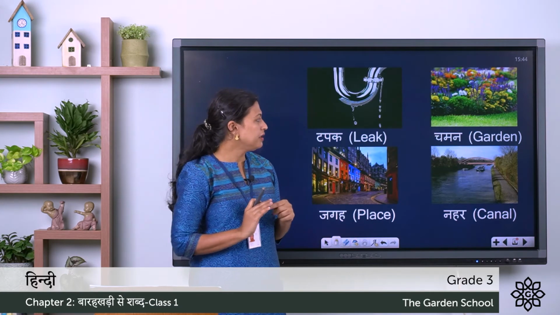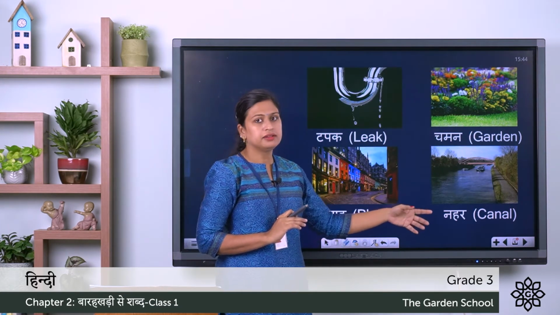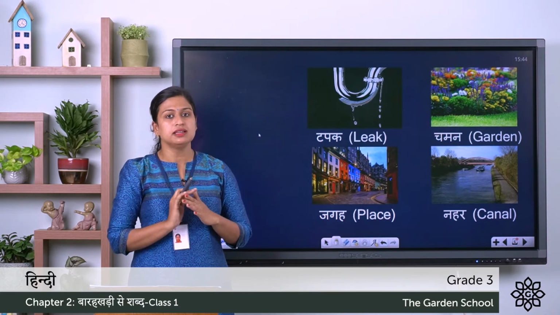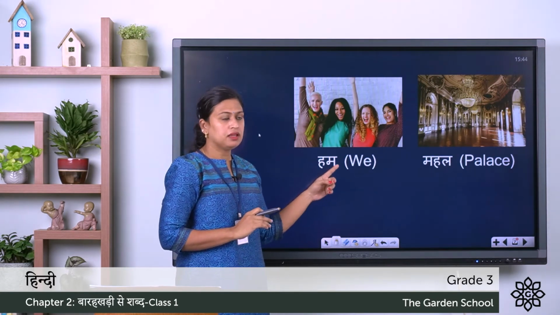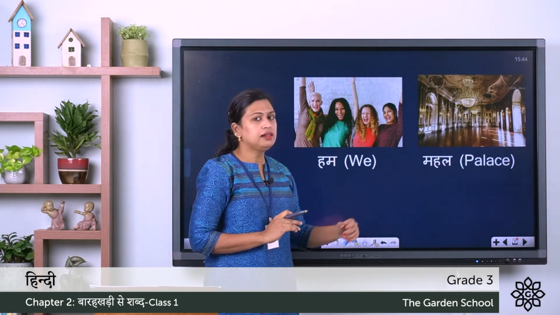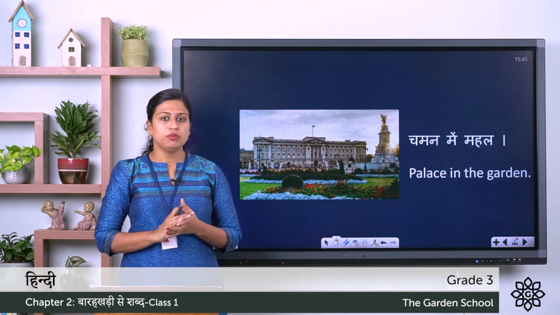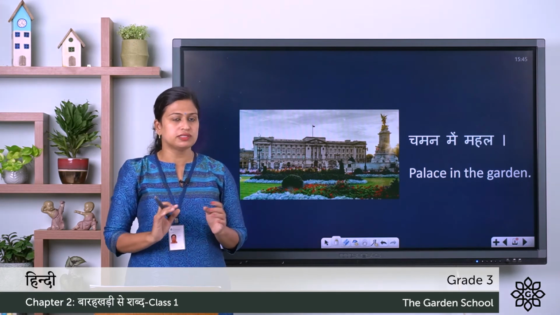Chaman, garden. Jaga, place. Nehar, canal. So you can see here we are not using any symbols. Next one, Hum, that means we. Mahal means palace. So these are the words with no symbol because the first swarakshar has no symbol.